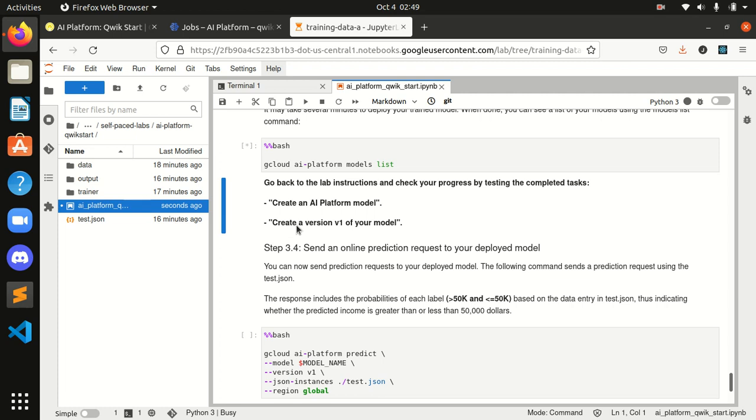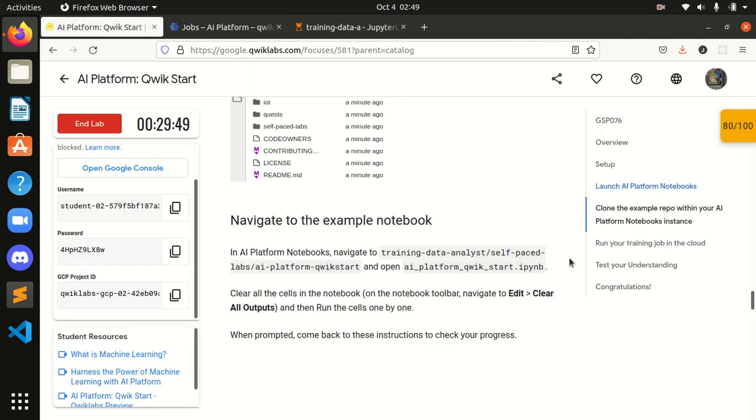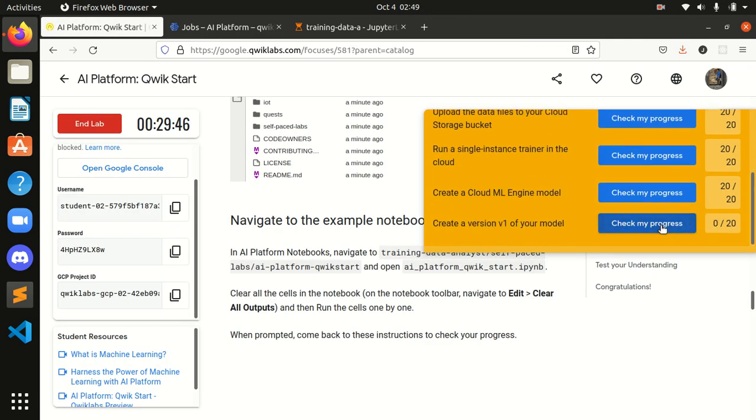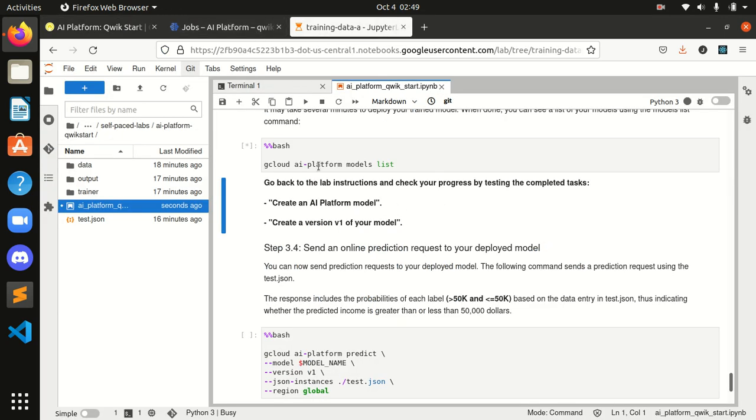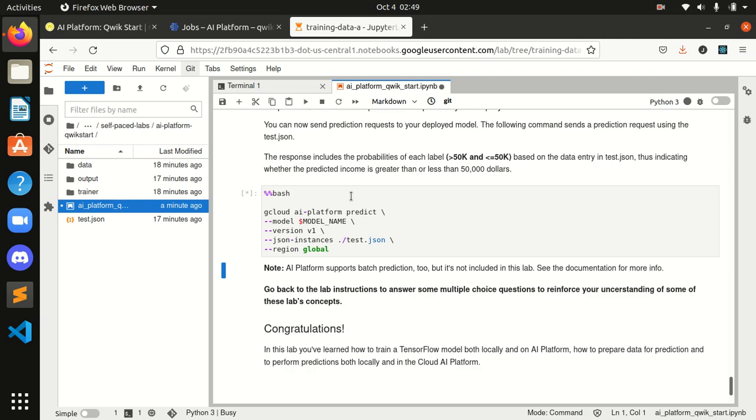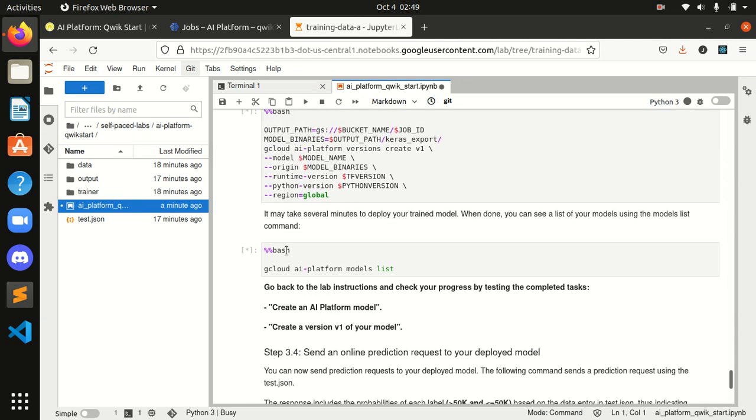Guys, let's wait for some time. Okay, it's going on. Let's check. It's already 80. We are with the last command, waiting over here. Our Python is busy. Let's wait for some time. It's already getting complete.